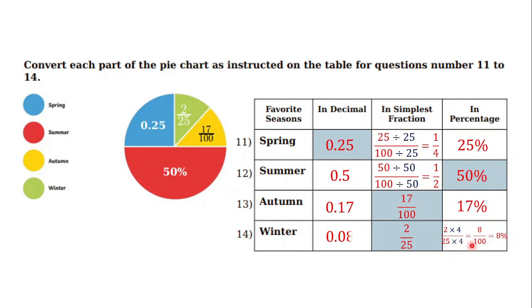And how to make it become decimals? Because we already know here that it is 8 out of 100, it means 2 digits behind the decimal mark. So how to make 8 become 2 digits behind the decimal? Just make it like this, 0.08. There are 2 digits behind the decimal mark here. Okay, so that is the explanation from number 11 until 14.